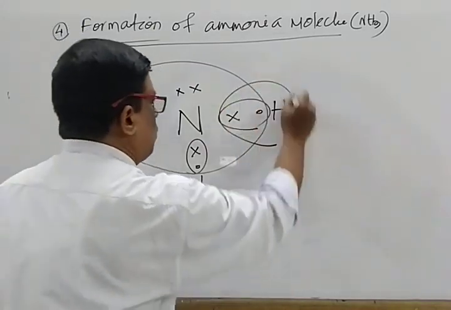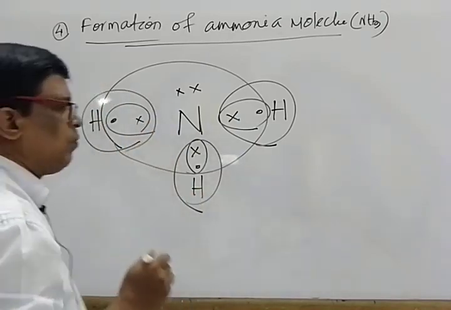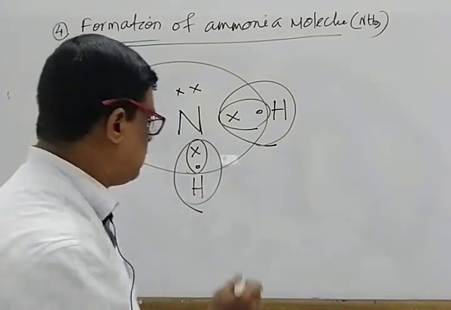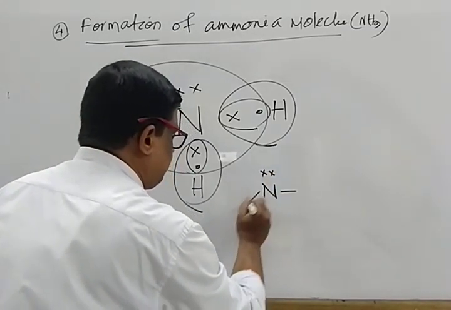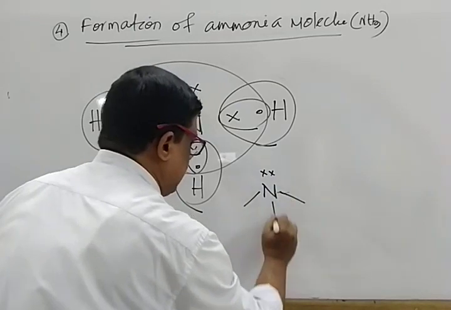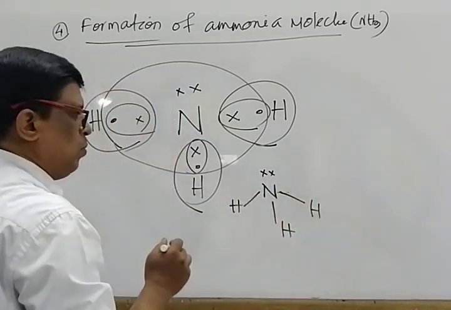While hydrogen utilizes the shared pair of electrons, possessing the nearest duplet configuration, resulting in the formation of the NH3 molecule.